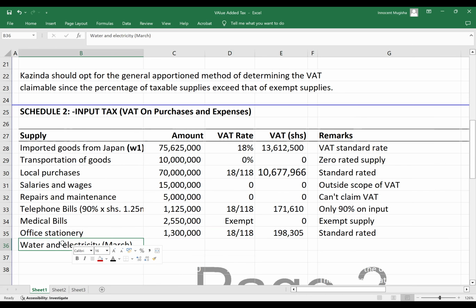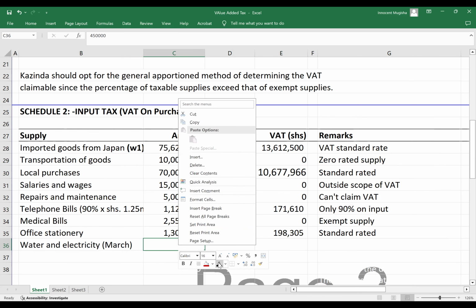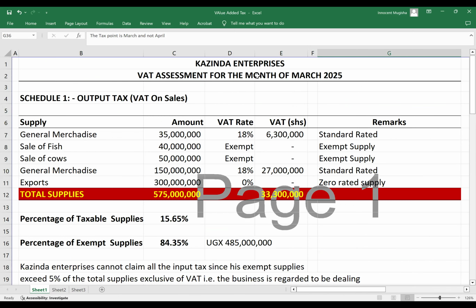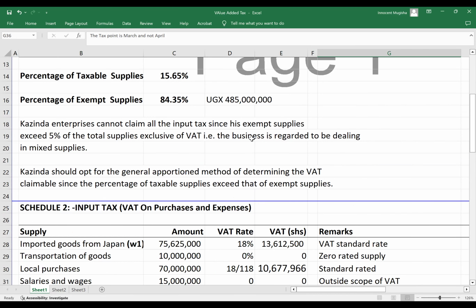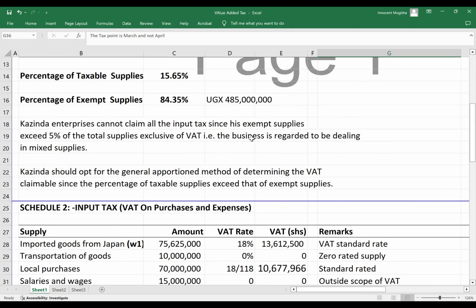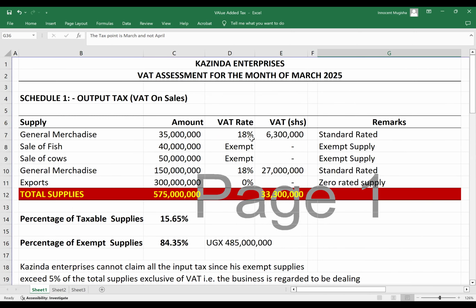Water and electricity for the month of March, 450, VAT inclusive, 0 because the tax point is in March. Right now we are doing for April. Oh, right. The tax point is March and not April. Let me check. I think I didn't change something here.